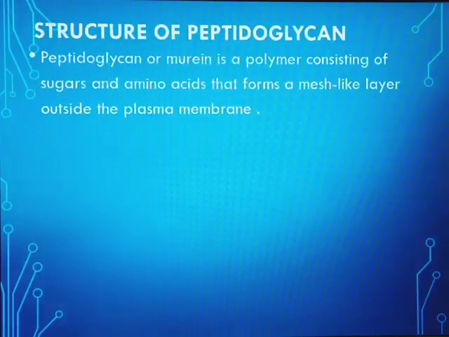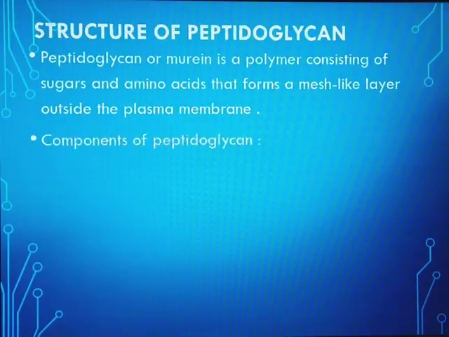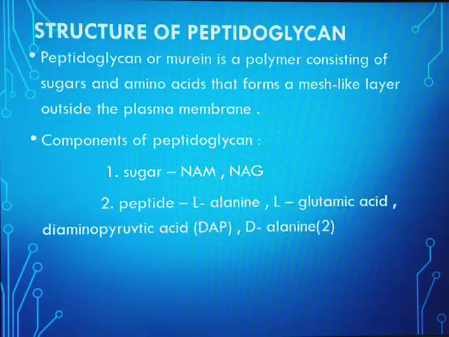Structure of the peptidoglycan layer. Peptidoglycan, or murein, is a polymer that consists of sugar and amino acids and forms a mesh-like layer outside the plasma membrane. Now we'll study in detail the components of peptidoglycan. The first one is sugar. The sugar consists of NAM and NAG. NAM is N-acetylmuramic acid and NAG is N-acetylglucosamine. The second one is a peptide.